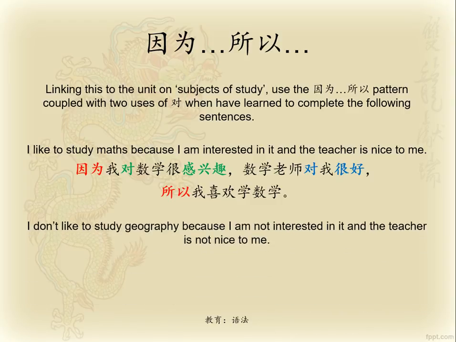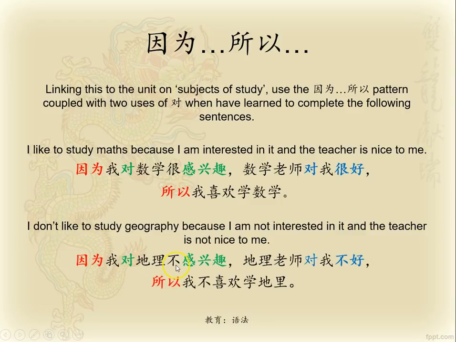Now, here's a second example. I don't like to study geography because I'm not interested in it and the teacher is not nice to me. So, here we go again. 因为我对地理不感兴趣，地理老师对我不好，所以我不喜欢学地理。So, because I toward geography don't have interest, geography teacher toward me not nice or not good, therefore I don't like studying geography. So you can see here how this has all come together.